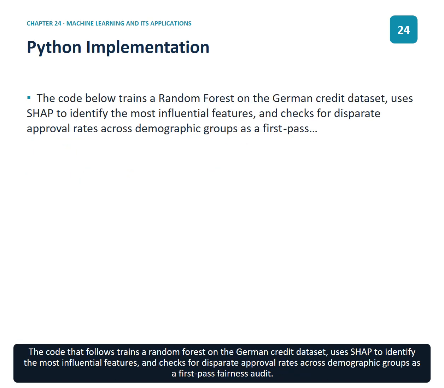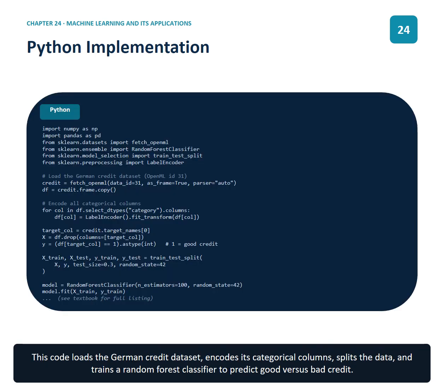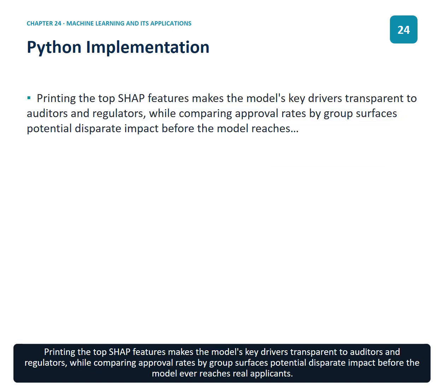The code that follows trains a random forest on the German credit dataset, uses SHAP to identify the most influential features, and checks for disparate approval rates across demographic groups as a first-pass fairness audit. This code loads the German credit dataset, encodes its categorical columns, splits the data, and trains a random forest classifier to predict good versus bad credit. Printing the top SHAP features makes the model's key drivers transparent to auditors and regulators, while comparing approval rates by group surfaces potential disparate impact before the model ever reaches real applicants.